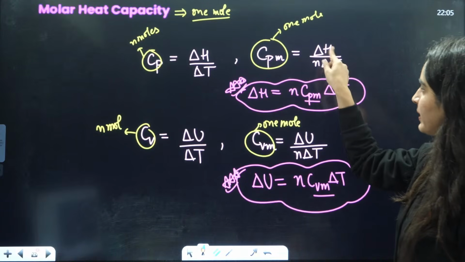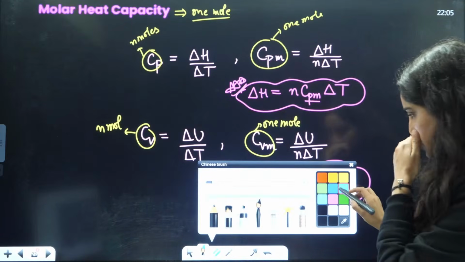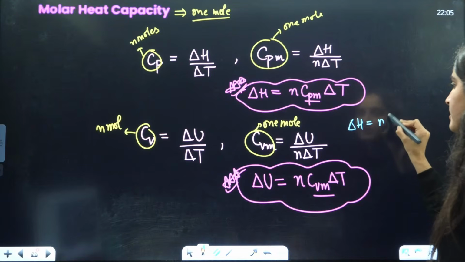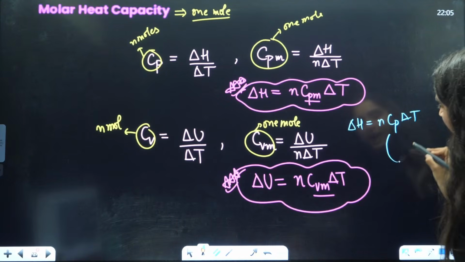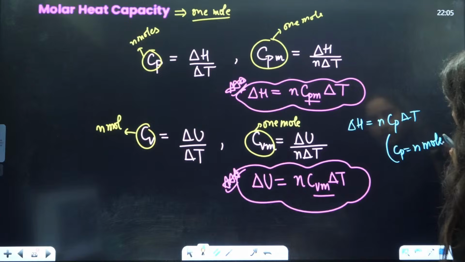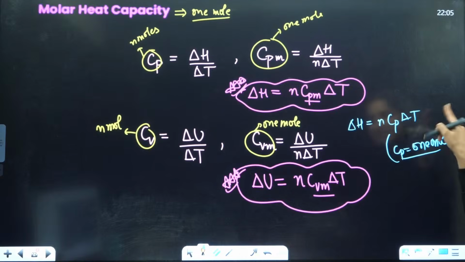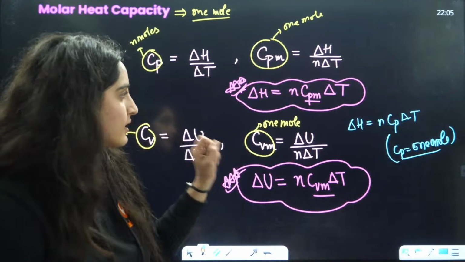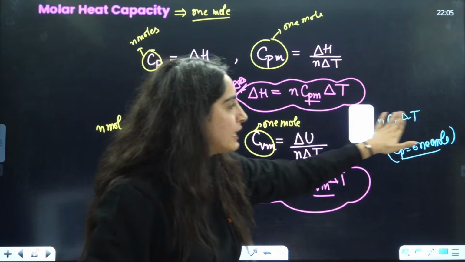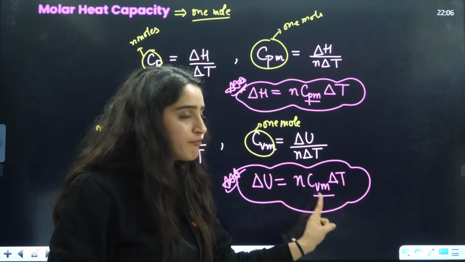Just replace this here: delta H is equal to N Cp delta T. In most books, and in NCERT also, they mention delta H is equal to N Cp delta T, and in the bracket they have written that Cp is for 1 mole. Instead of learning it like this, learn it like this: delta H is equal to N Cpm delta T, and delta U is equal to N Cvm delta T.